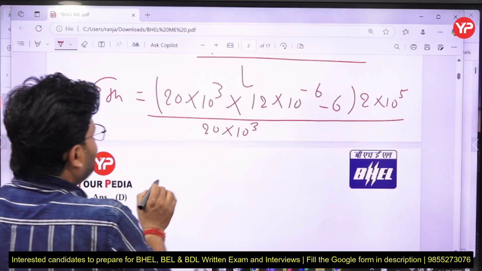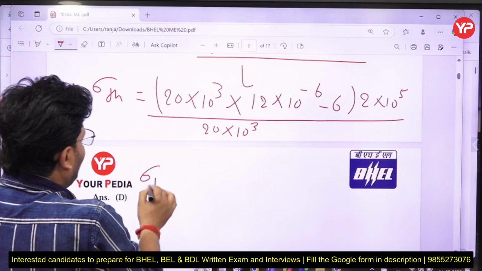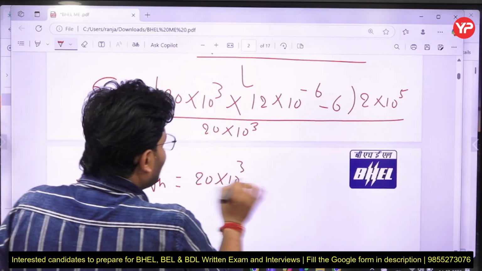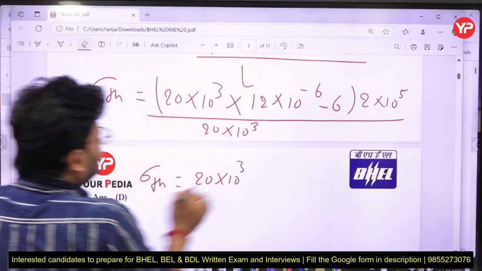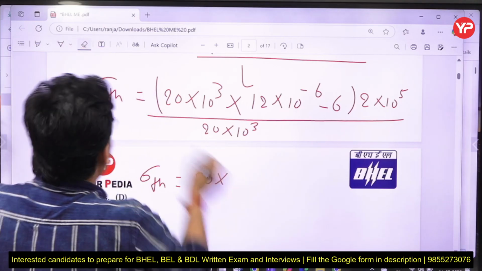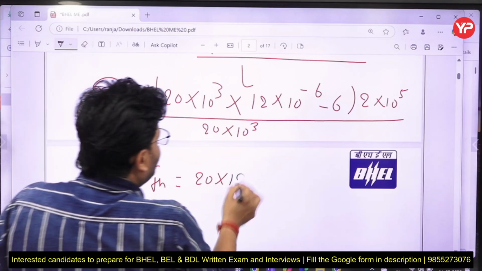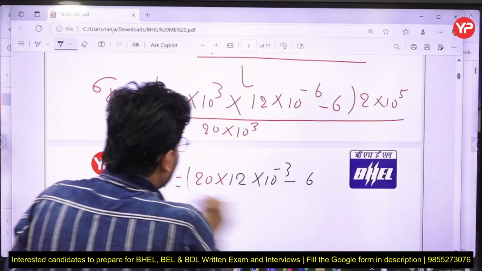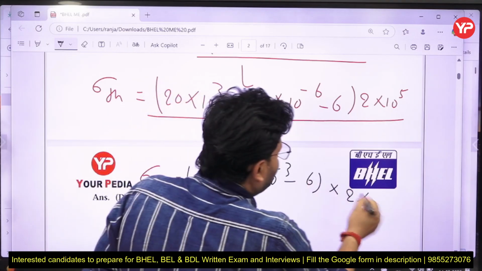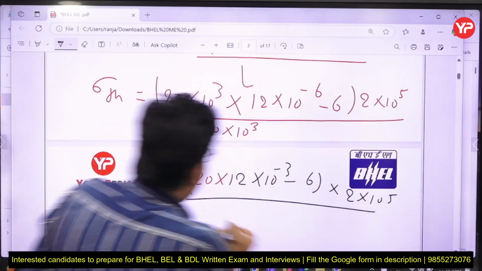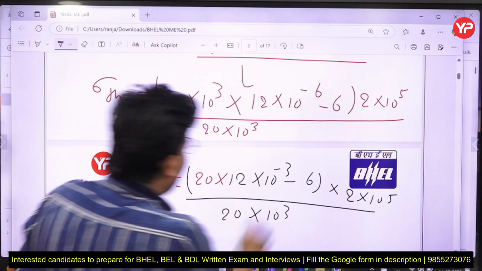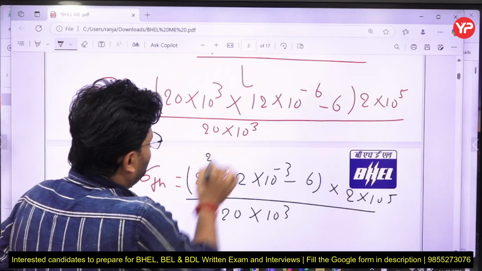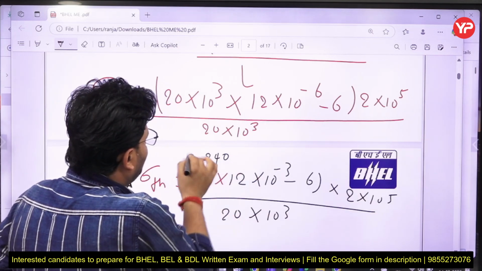For the thermal stress, take 20 into 10 to the power 3 and 20 into 10 to the power minus 6, which gives 12... Multiplied by 2 into 10 to the power 5 upon 20 into 10 to the power 3. Let's see, my dear friends. 12 into 24 is 240 into 10 to the power minus 3. So it will be 0.240.